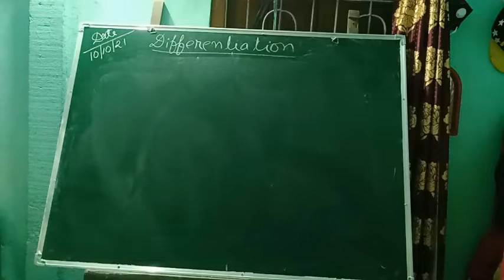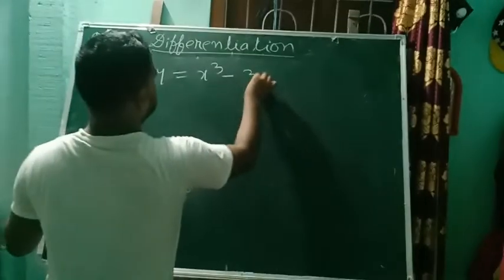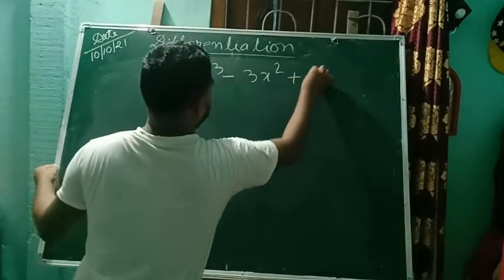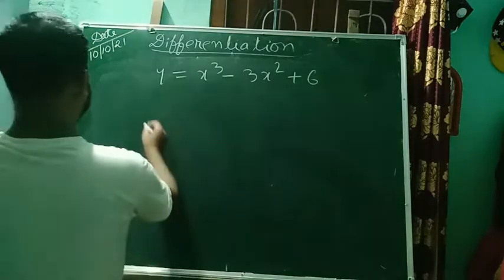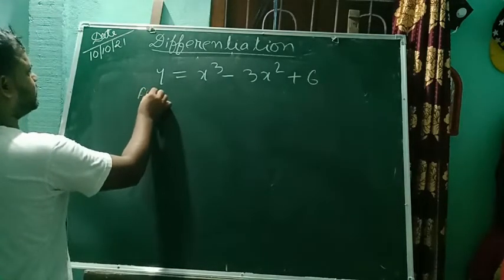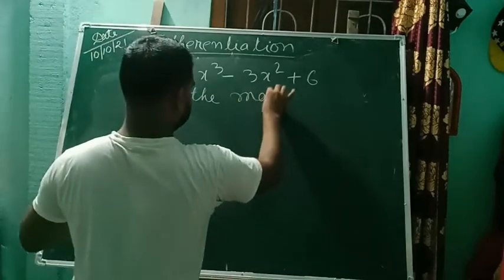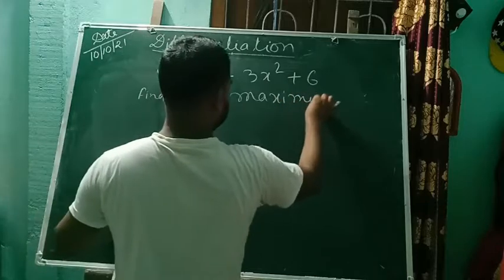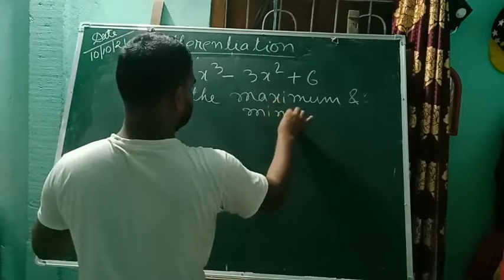Now we need to take one example. If a function is given, x cube minus 3x square plus 6, now find the maximum and minimum value of y.